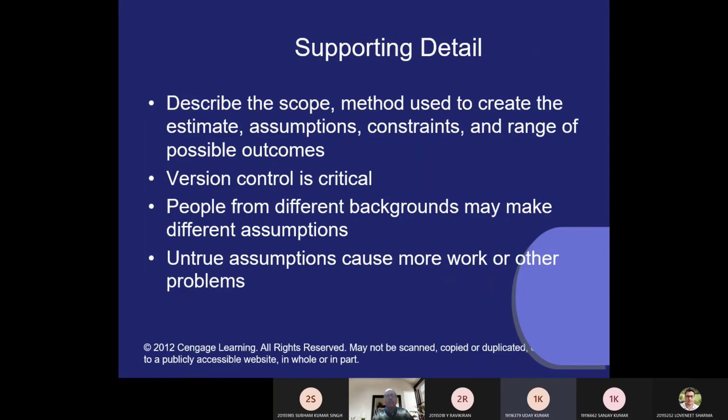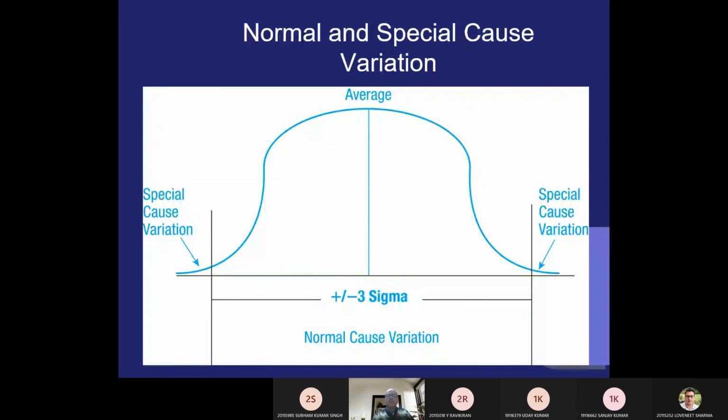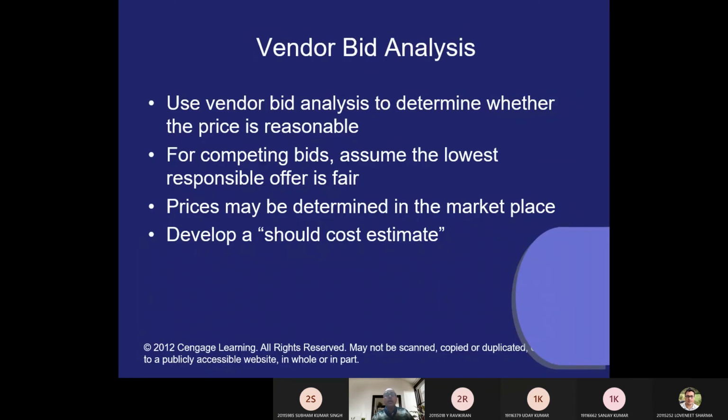You need some supporting details for doing the exercise. These are given here, and you can use them. So I think various techniques have been given. I don't know whether it is given in your book or not. Vendor bid analysis methods we can use. Sir, in your book, explain parametric once again.